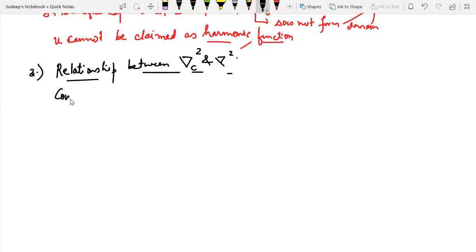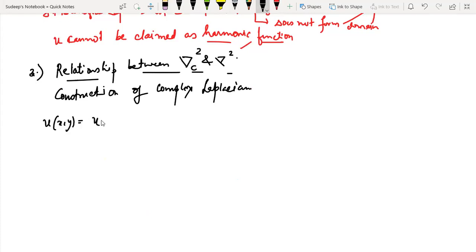So, let us construct a complex Laplacian. Construction of complex Laplacian. So let us consider u as a function of x and y, and rather I would write u of x, z plus z bar upon 2, and y, z minus z bar upon 2 iota. And it is a practice in complex analysis to treat both z and z bar as independent. So I'll treat both z and z bar as independent, and I'm going to find a derivative, which is del u by del z at first.